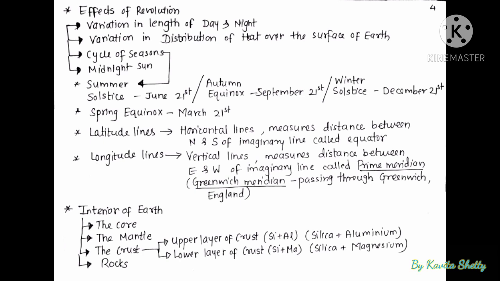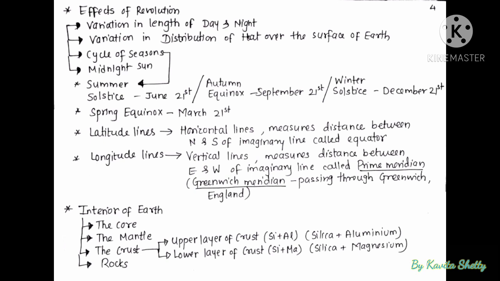So there are the seasons mentioned. Summer solstice occurs on June 21st. Autumn equinox occurs on September 21st. Winter solstice occurs on December 21st, and spring equinox occurs on March 21st.